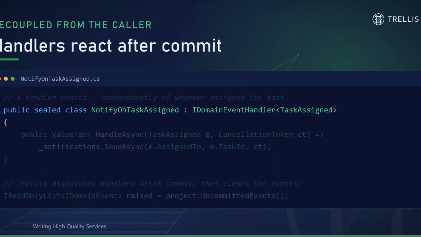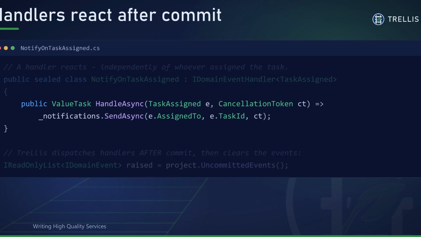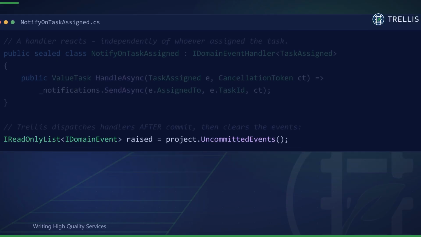Now anyone can react, independently. This handler implements the IDomainEventHandler interface for TaskAssigned and does one job: send the notification. Trellis dispatches these handlers after the transaction commits, so a handler only ever sees facts that actually stuck. The aggregate exposes what it raised through UncommittedEvents, and once they're dispatched, Trellis clears them. The code that assigned the task knows nothing about email.